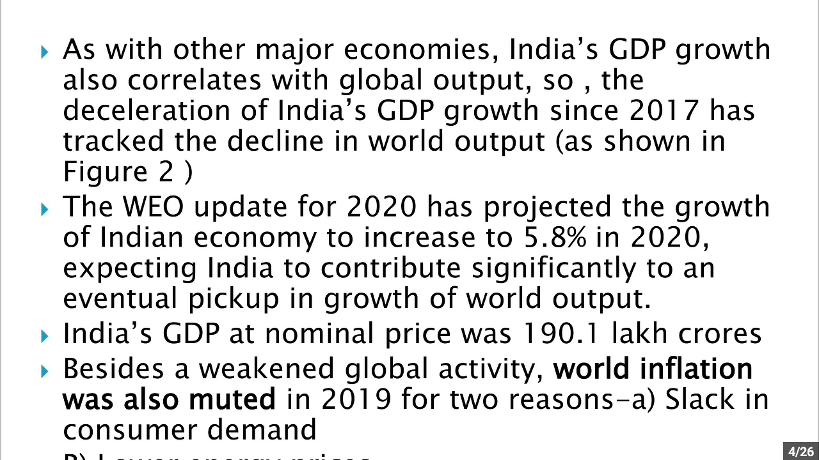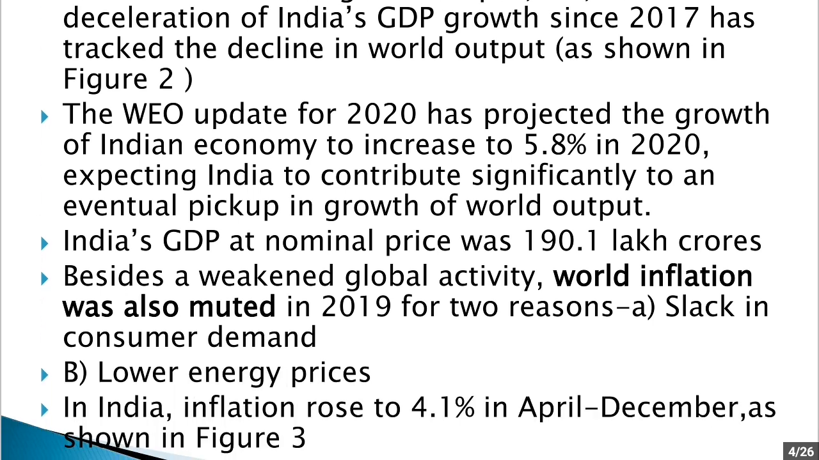Now, when you talk about GDP of India at nominal prices, it was rupees 190.1 lakh crores. Besides weakened global activity, world inflation was muted in 2019. So world inflation was low in 2019, and there were two reasons. The first reason was a decrease in consumer demand, and the second reason was low energy prices, especially the price of oil.